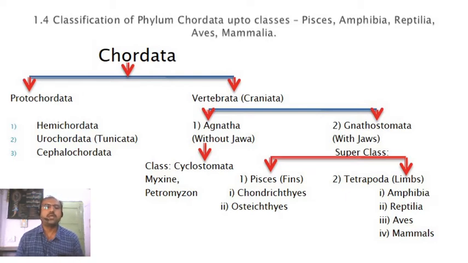Number one is amphibia. Amphibia means the individuals which can live inside the water as well as outside the water. Though they are aquatic, they are specifically found in fresh water only, or confined to the fresh water only. The examples are frogs and toads. So this is about the amphibians living in fresh water as well as on the land.